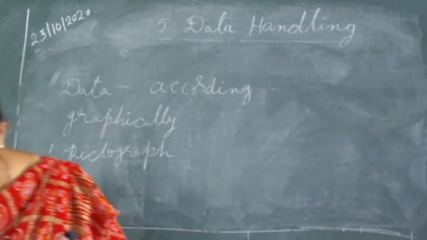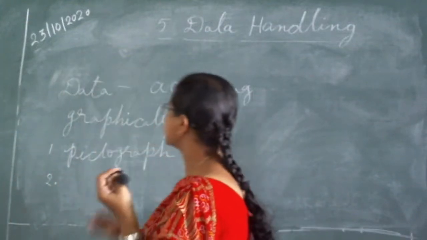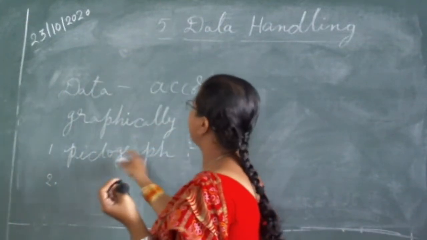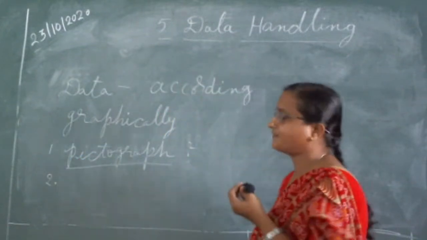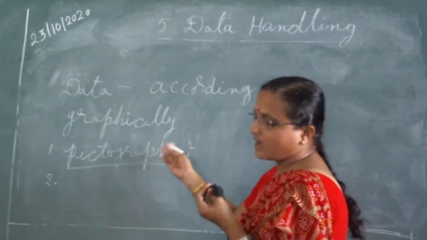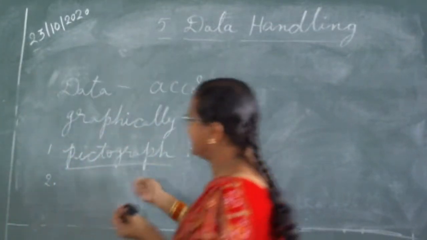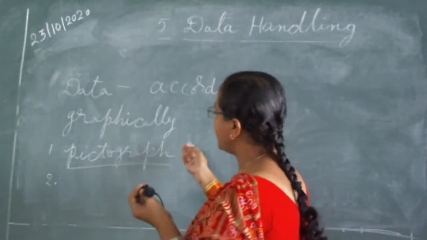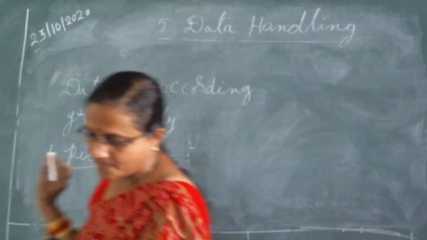It means pictorial representation of data using symbols. Actually, in this word only we have the meaning also. Pictograph. Picture means we are representing the data through pictures. Understand that or not?